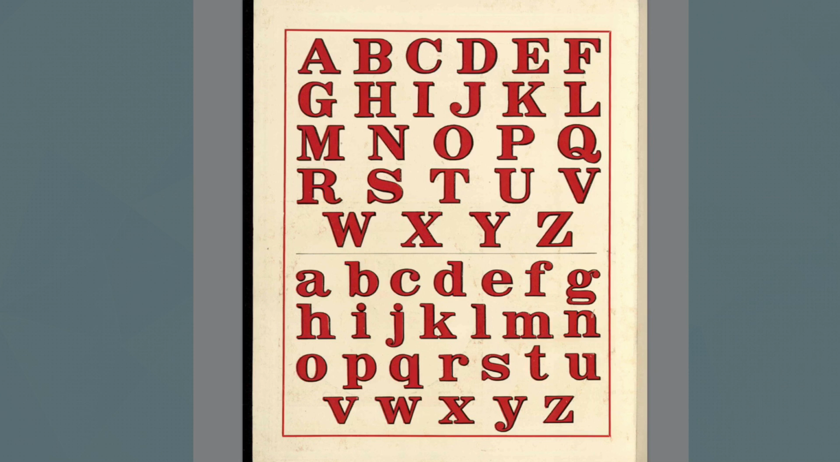The capital letters are A, B, C, D, E, F, G, H, I, J, K, L, M, N, O, P, Q, R, S, T, U, V, W, X, Y, and Z. And of course, there's the lowercase letters. Let's sing the alphabet song for them.